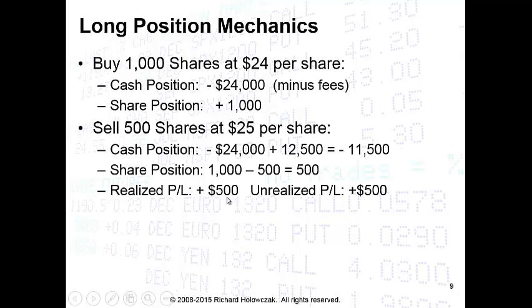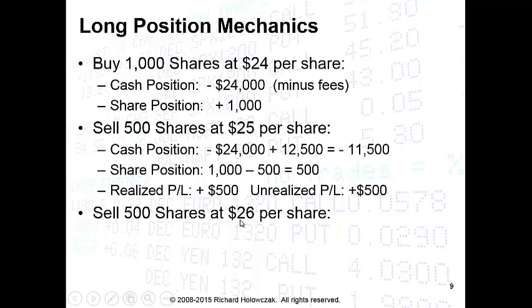We think about it this way. 500 of those shares we bought at $24 a share. We've sold them at $25 a share, so we've now locked in a profit of $500. We have an additional unrealized profit of $500. We still have 500 shares and the market is up about $1, but we haven't actually locked this in. So we call this the unrealized profit.